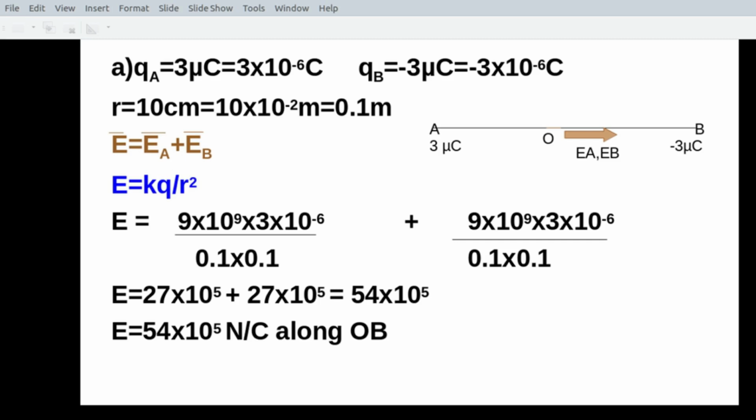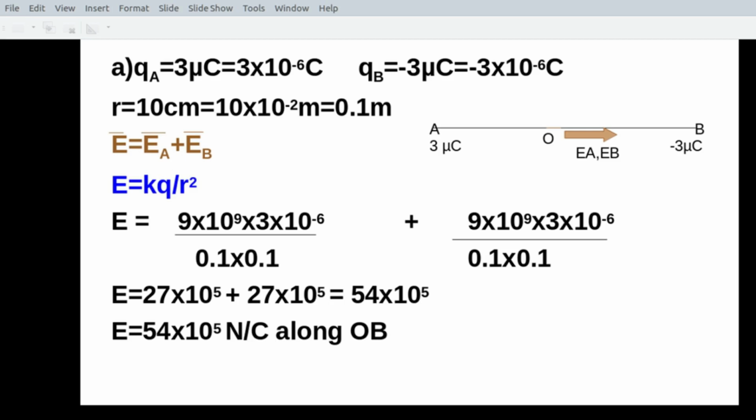Similarly you can write 9 into 10 raised to 9 into 3 into 10 raised to minus 6 divided by 0.1 into 0.1. And if you calculate EA, you will get 27 into 10 raised to 5, plus EB also equal to 27 into 10 raised to 5. So altogether you will get 54 into 10 raised to 5 Newton per Coulomb. Don't forget to put the SI unit. Whenever you solve a problem, it is compulsory that you put the SI unit.